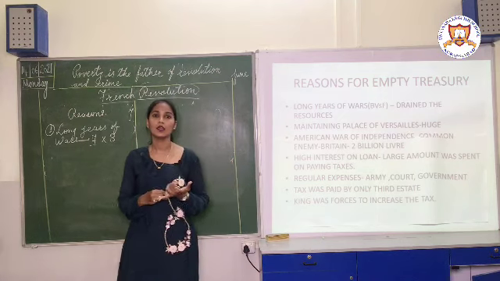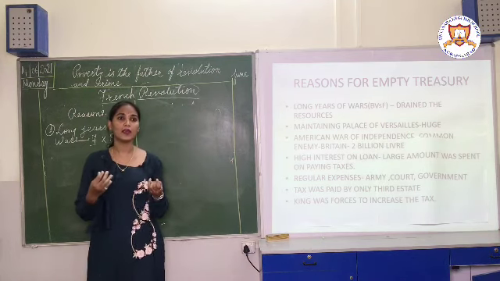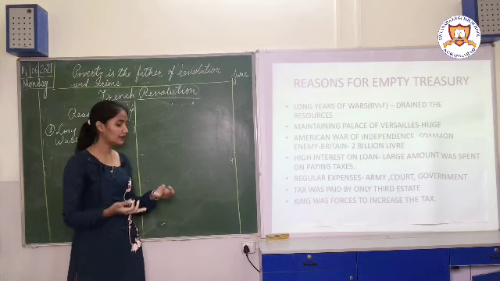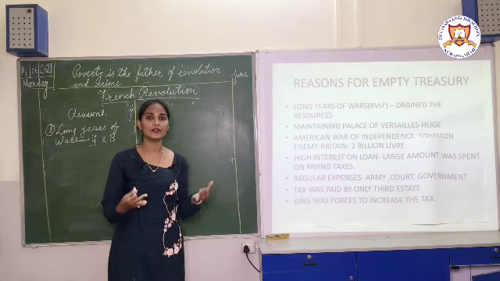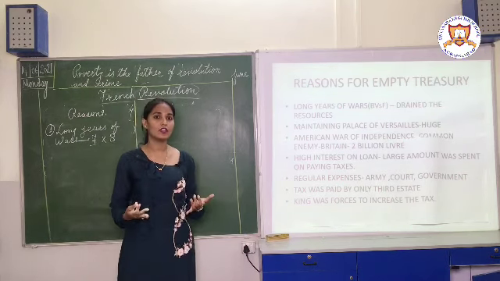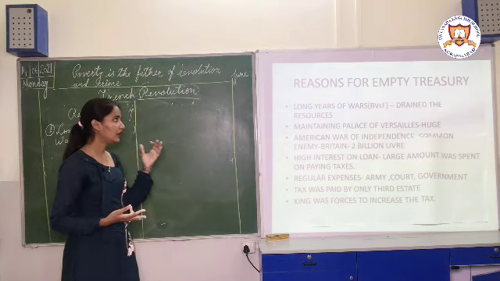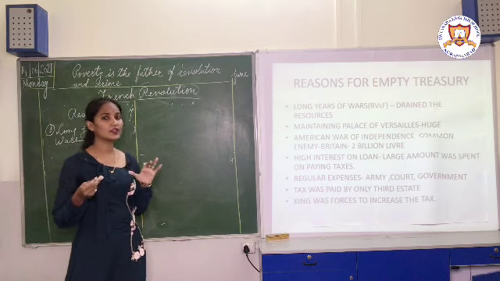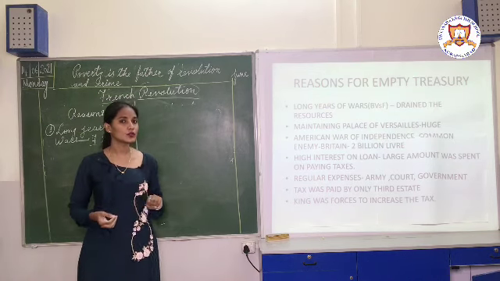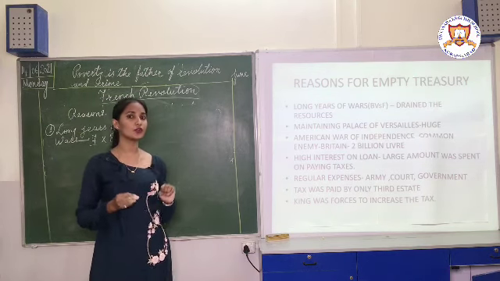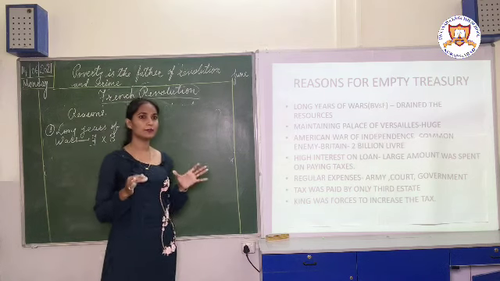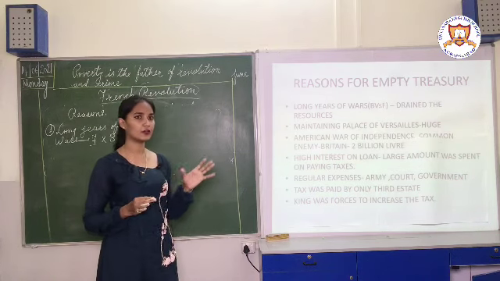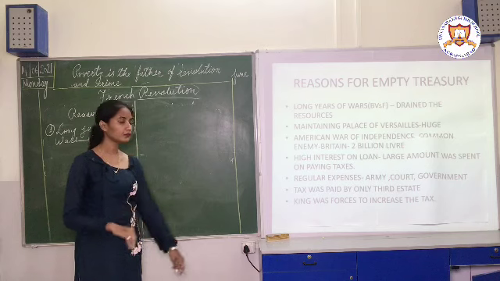You need an army. Then you will have to give money to those people who are in the army. Then you will need animals like elephants and horses, and you will need weapons, right? So it means fighting a war needed money. So the long years of wars with Britain drained all the resources of France. This was one of the reasons why the treasury was empty: the first and most important reason, long years of wars.